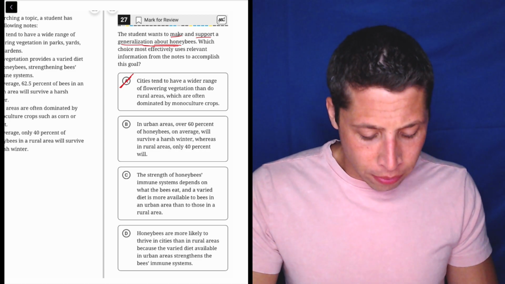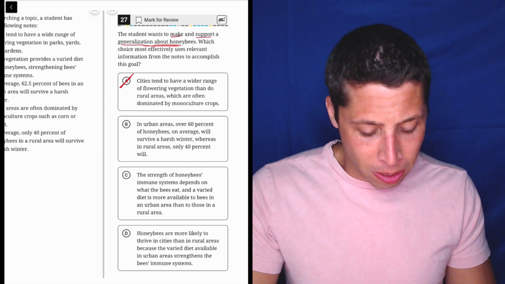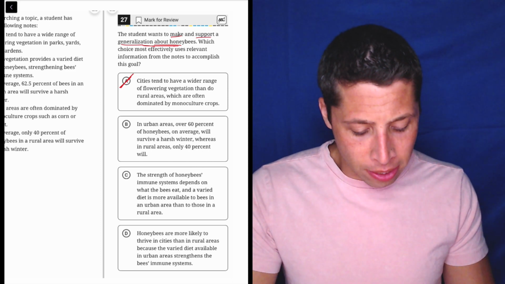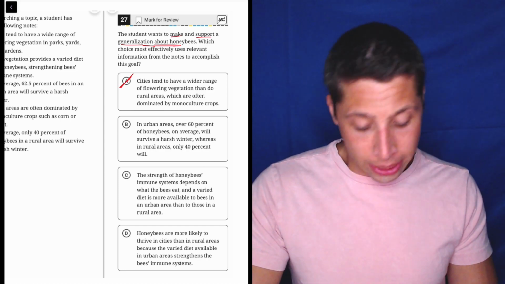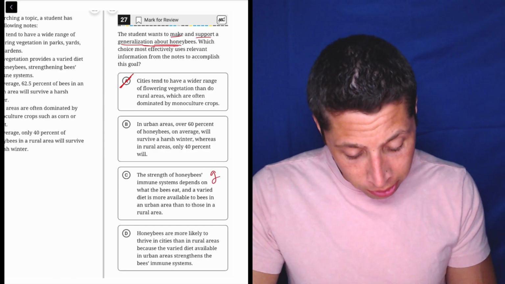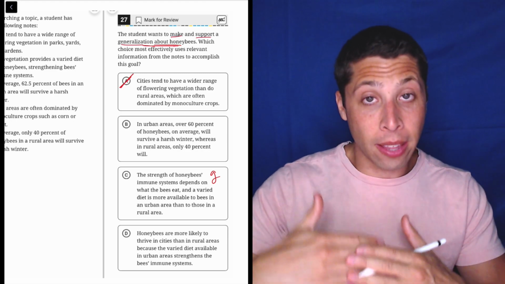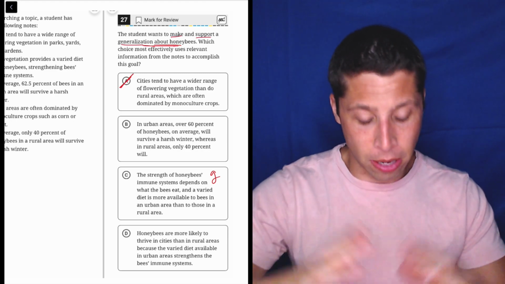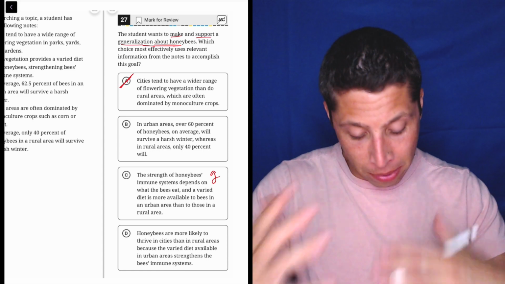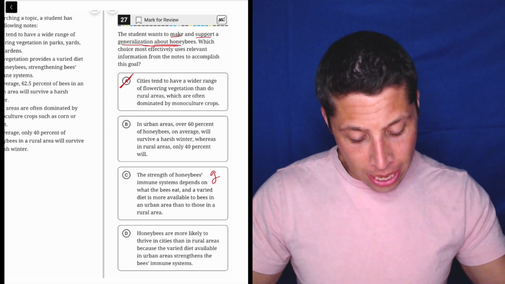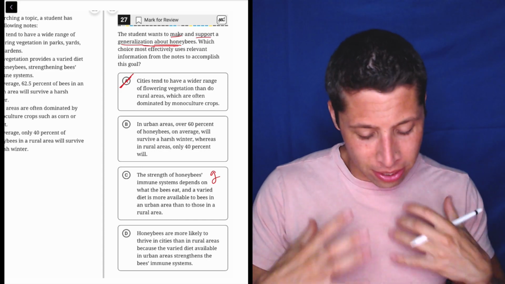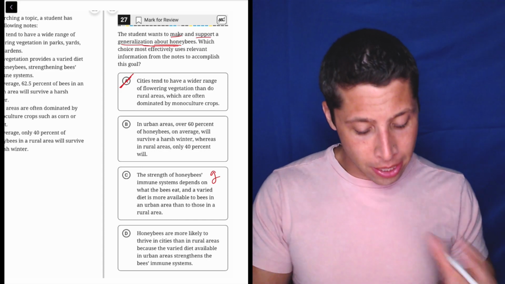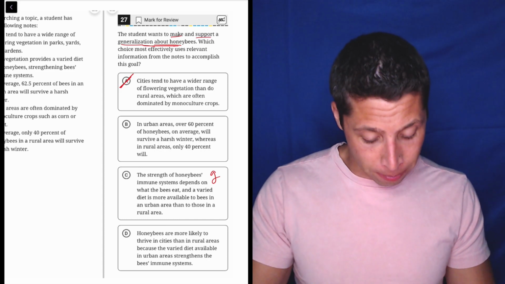C, the strength of honeybees' immune systems depends on what the bees eat, and a varied diet is more available to bees in an urban area than to those in a rural area. Okay, well that's definitely a generalization, right? That the strength of their immune system is dependent on what they eat, but then they're maybe supporting some other claim about where the bees are from. Again, I don't know. This feels better than B, but it doesn't jump out as being obviously right.